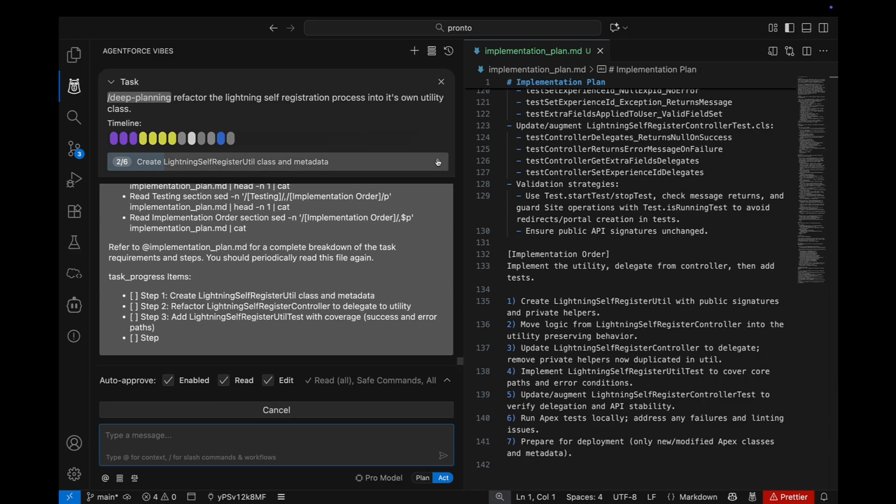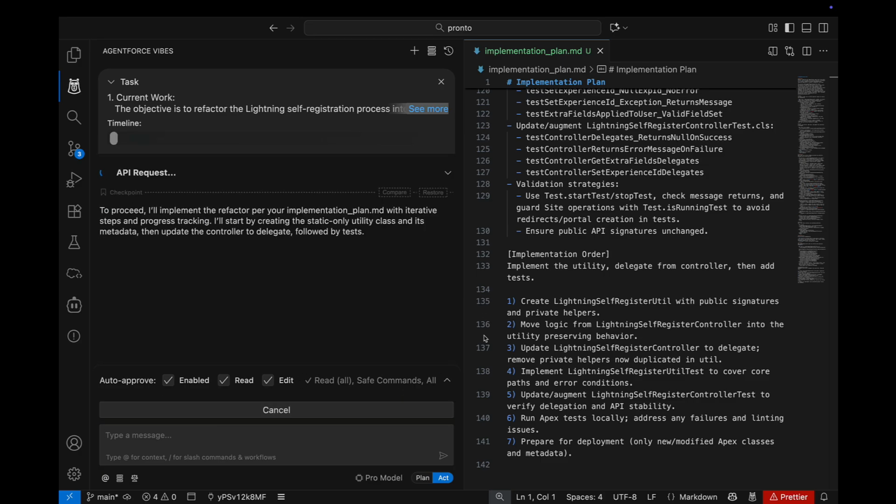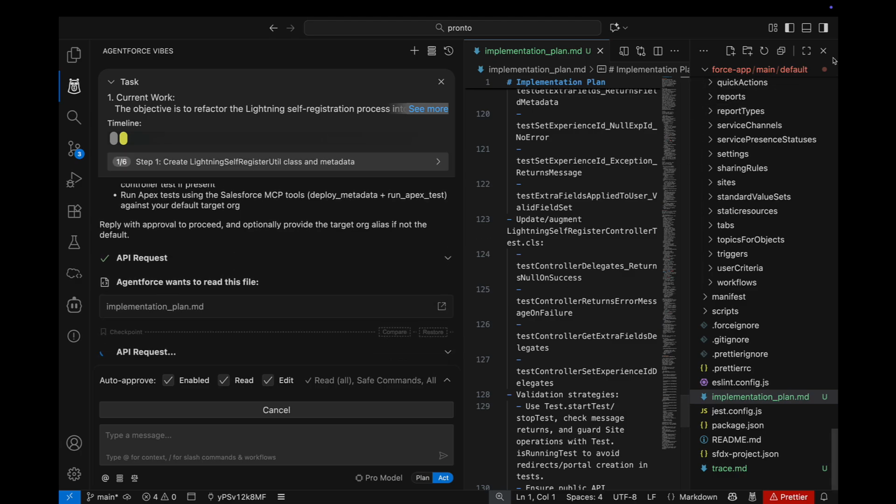Now to get started, I'll switch to a new task using the new task command, referencing the planning context we just created. When I do this, Agentforce moves into act mode and begins executing the refactor step by step by reading and implementing the steps outlined in the implementation plan.